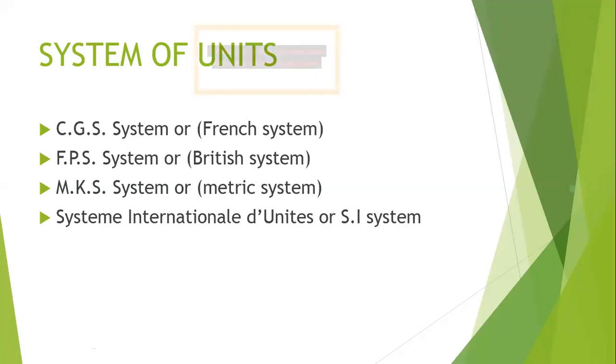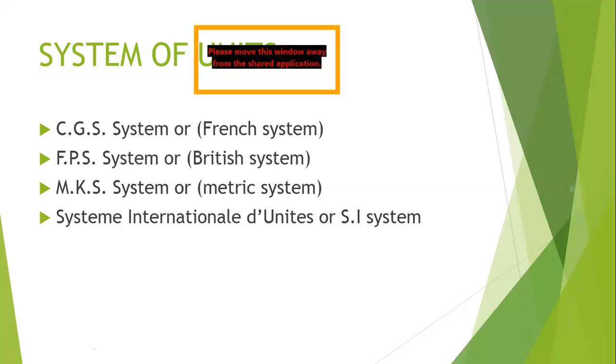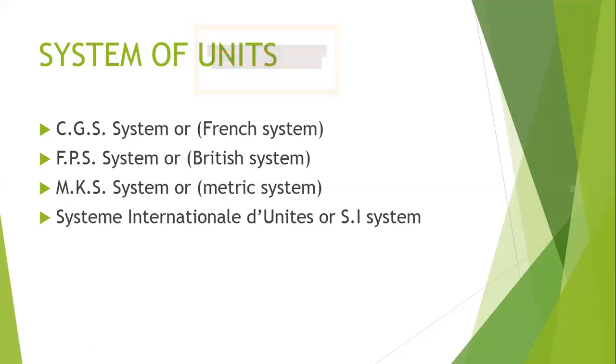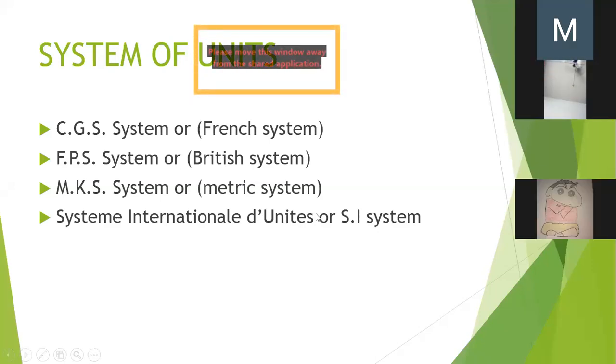But after 1960, after the Second World War, scientists and governments all over the world came to common terms. They agreed that we will follow one system, and that system will be applicable all over the world. The name of that system is Système International des Unités. It's a French name, or in simple terms, we say SI system.